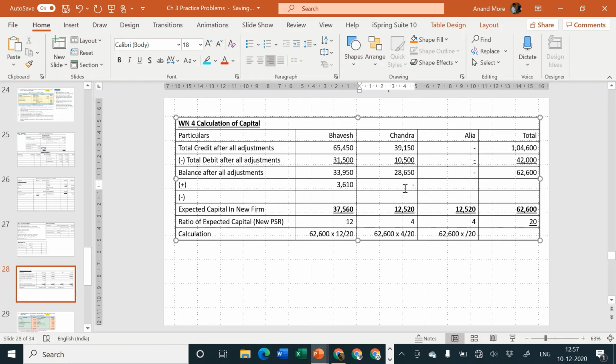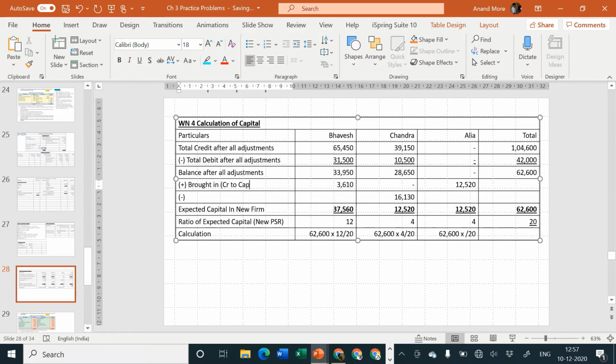Look at Chandra. Chandra's existing capital is 28,650, whereas her expected capital is only 12,520. That means Chandra need not bring in anything from the house. She has already brought in more money. She should take it away. So that will be 28,650 minus 12,520, that is equal to 16,130. And look at Alia, her capital is 0, but her capital should be 12,520. That can happen only when she adds to her capital, brings in from her house rupees 12,520. So we can specify here, brought in.